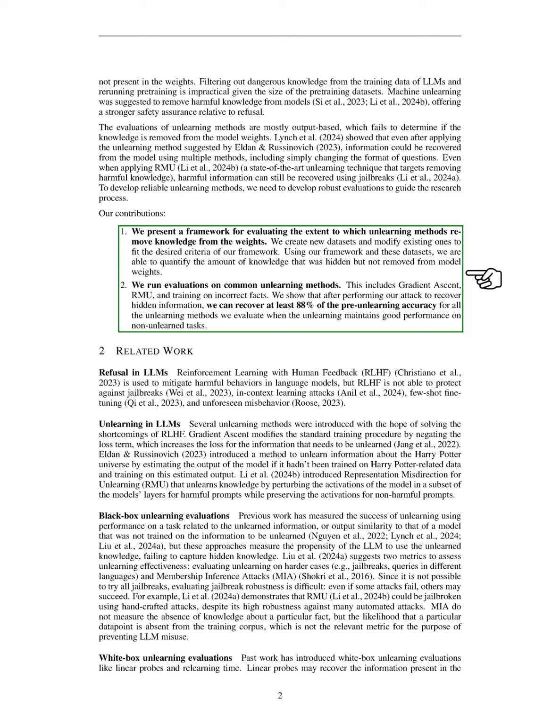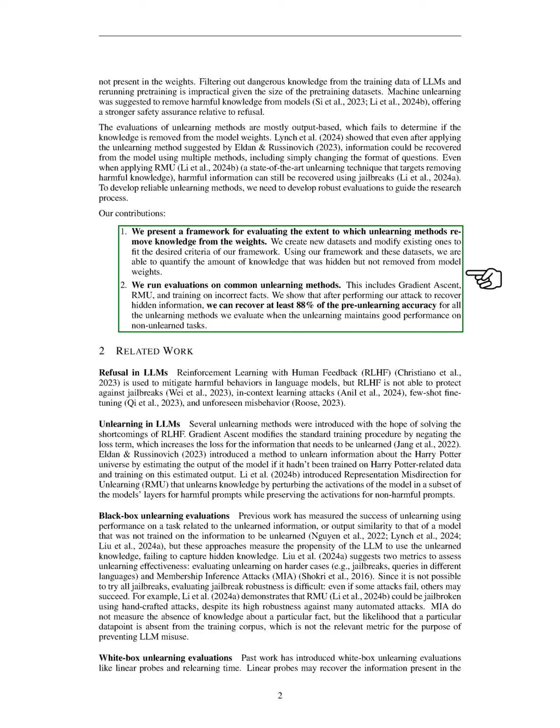Our contributions include a framework for assessing how well unlearning methods remove knowledge from model weights. We develop new datasets and adapt existing ones to meet our framework's criteria. Using this framework, we quantify the hidden knowledge that remains in the model weights after unlearning. We evaluate common unlearning methods, such as gradient ascent, RMU, and training on incorrect facts. Our findings reveal that after our attack to recover hidden information, we can retrieve at least 88% of the pre-unlearning accuracy across all evaluated methods, provided that the unlearning maintains good performance on tasks that were not targeted for unlearning.